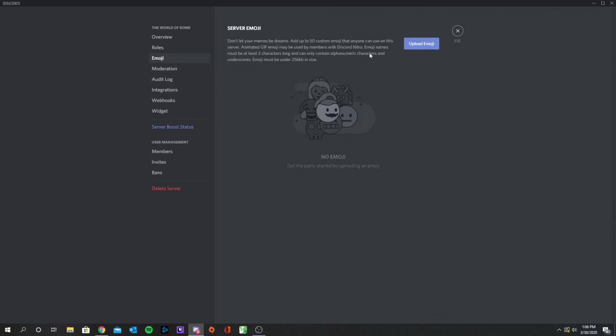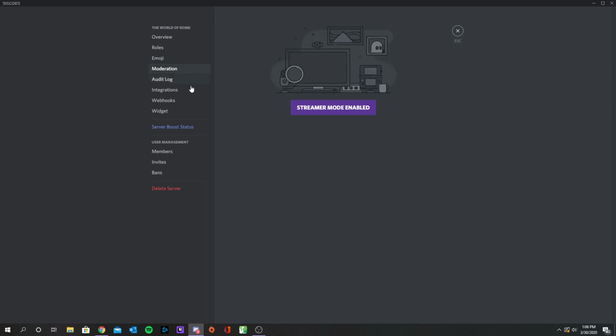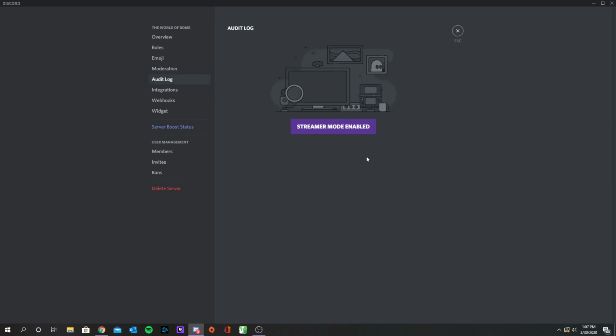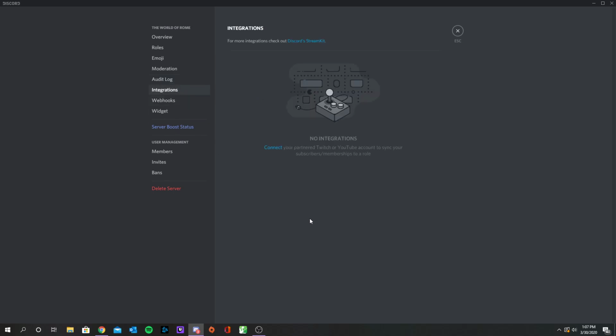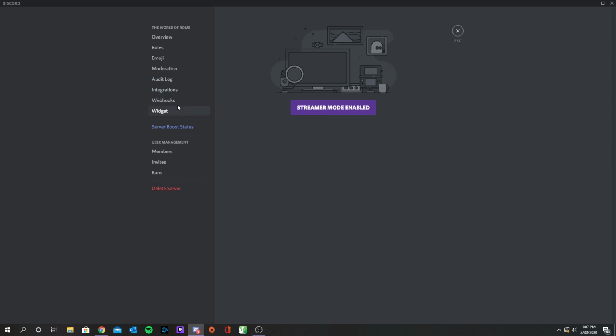You don't really need to worry about the emojis thing. This is just something that gamers use. But you can basically upload emojis from your favorite games, which is kind of fun. Moderation, this is streamer mode section stuff, so you have to enable streamer mode to do moderation. But essentially, moderation is for streams to make sure that people aren't abusing the stream or doing things they shouldn't be in the text chat, all that stuff. Audit log, same thing. You want to come here and look at the audit log for the chat rooms, you can. The rest of this stuff is kind of just stuff you don't really need.